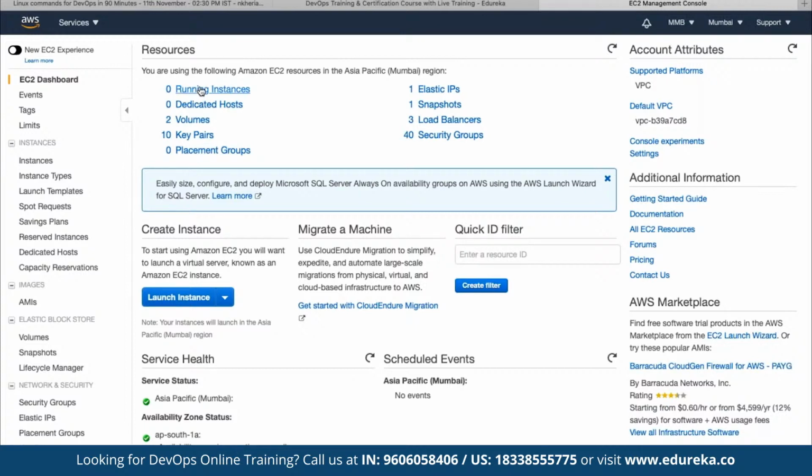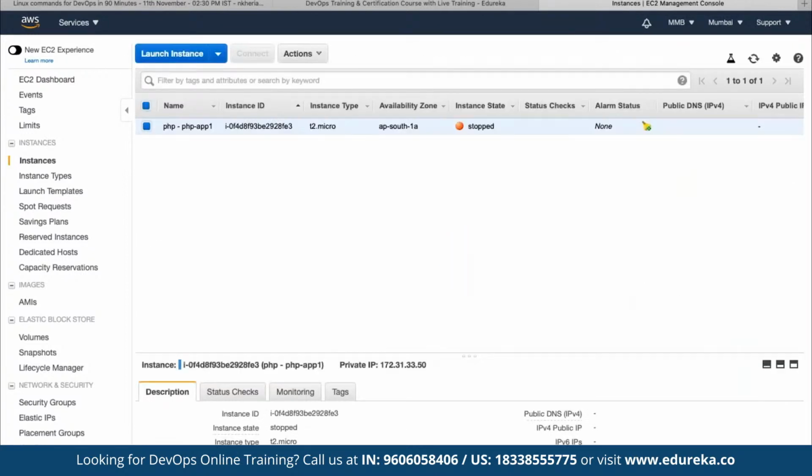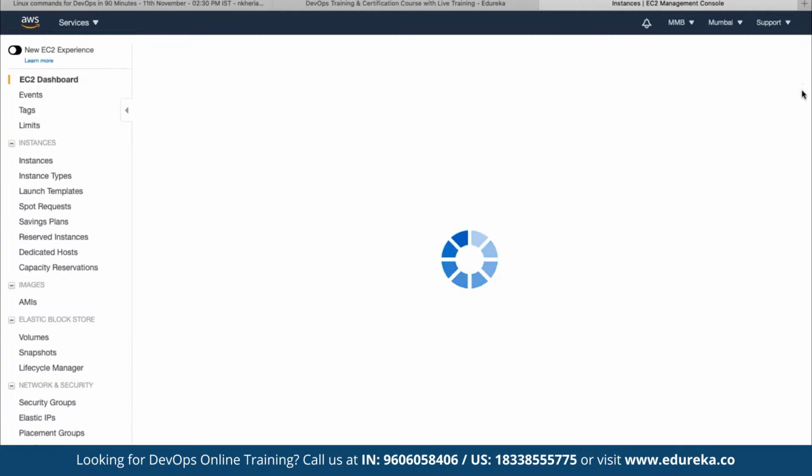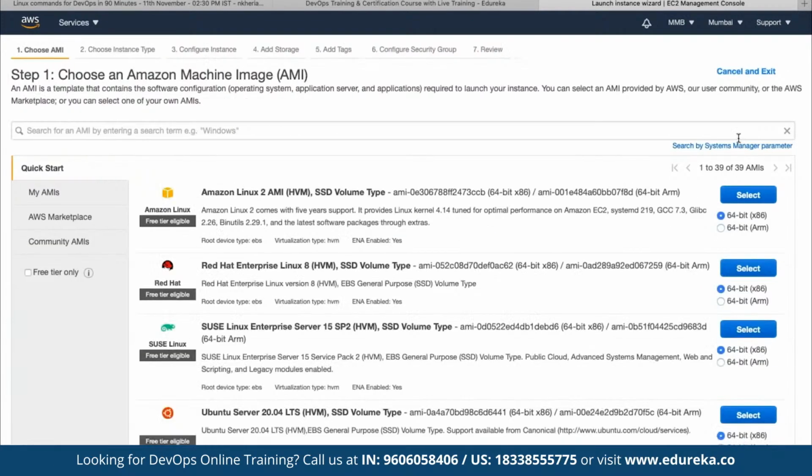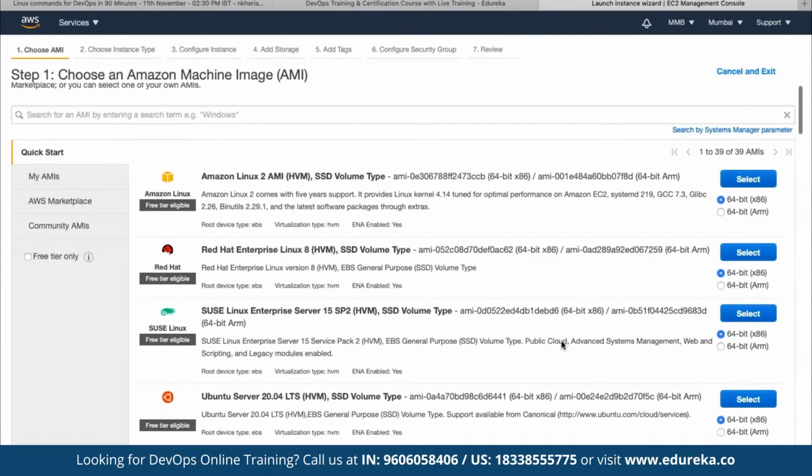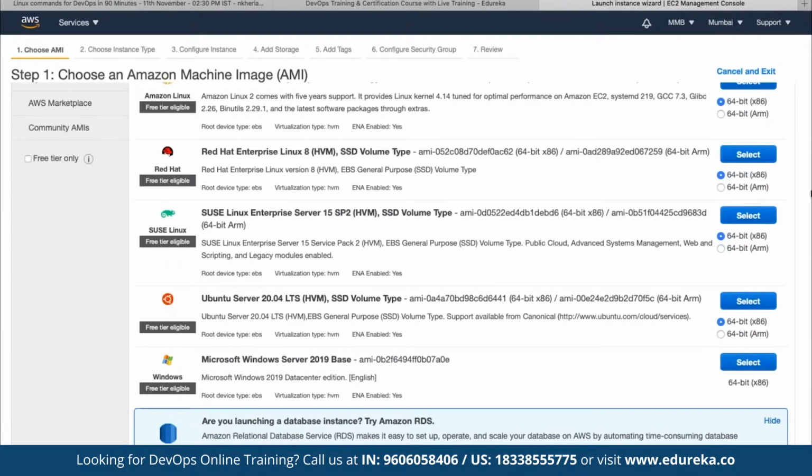Here we can click on running instances to see the list of all the running instances in our account. We can click on launch instance. When launching an instance in our cloud platform, we can choose the environment, that means in which environment we want the instance to be deployed. Let's say we want to deploy the instance on top of the Ubuntu distribution. Ubuntu is also a type of Linux distribution. In Linux, there are multiple distributions available. We can deploy OpenSUSE, Ubuntu, Debian, Fedora, and depending upon the requirement, we can choose the distribution accordingly. Let's say here our goal is to deploy an Ubuntu server.